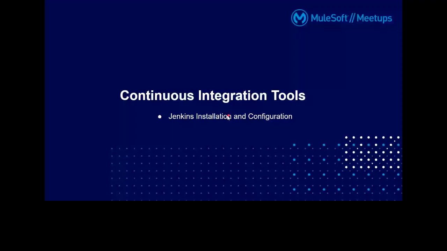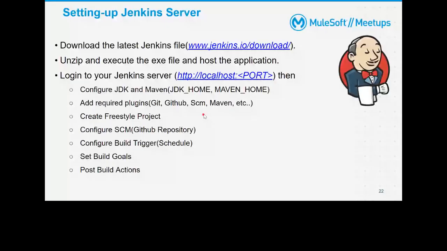There are multiple tools available. You can use Azure DevOps or Jenkins. For this demo we'll be using Jenkins. Download the exe file from this location. Once you unzip and execute it, it will ask you to check a lot of things. It will check your Windows account first, and then check the port. Once it's installed, it will give you the initial password.